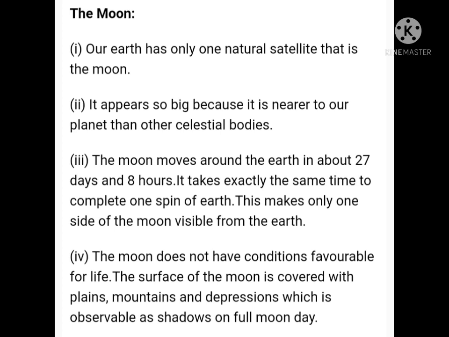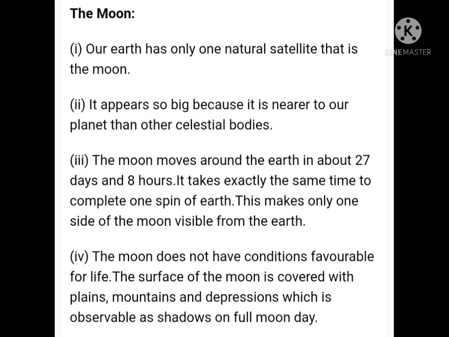Okay, so let us now look at the Moon. It is the Earth's only satellite, and it lies around 3,84,400 kilometers away from it. It takes about 28 days to both spin and to complete its revolution around the Earth. As a result, we always see the same side of the Moon. Recently, we have also found that there is some amount of water and a thin atmosphere on the Moon.